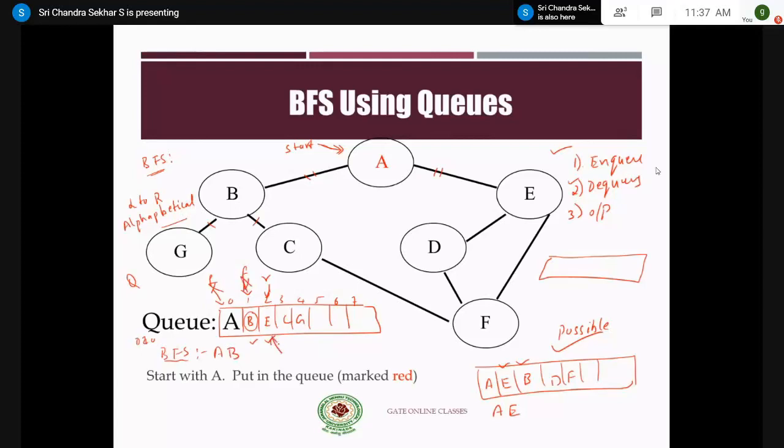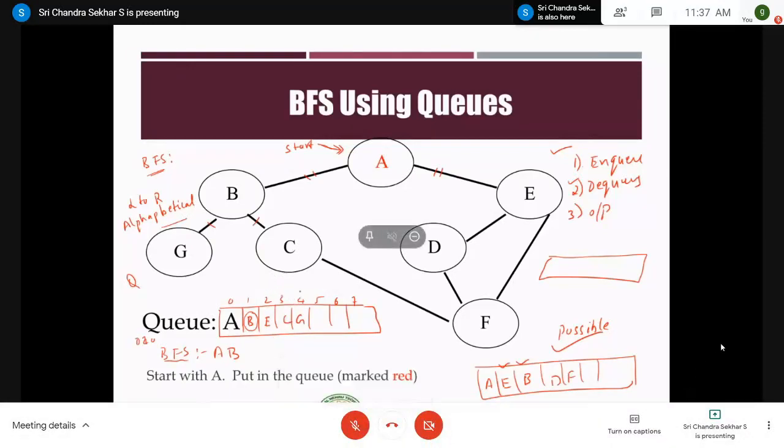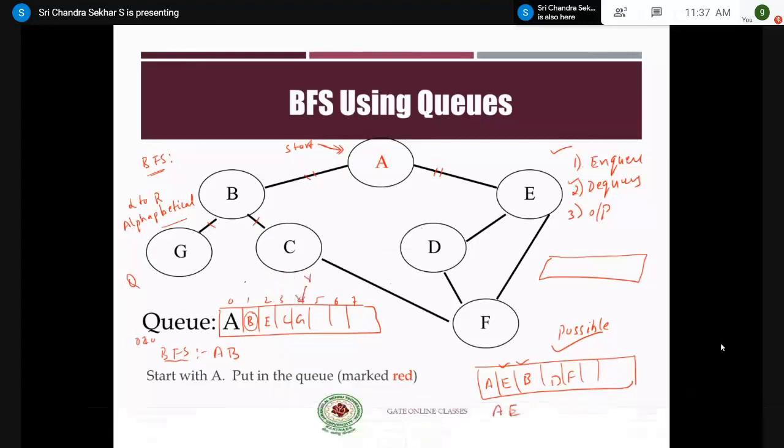Now my front pointer is pointing to E, the rear pointer is at G, and the steps continue. Enqueue the adjacent elements of E. The adjacent elements of E are D and F. So you follow the lexicographical order, therefore D comma F. Now my rear pointer is pointing to F. And now the second operation is dequeue of E and output.